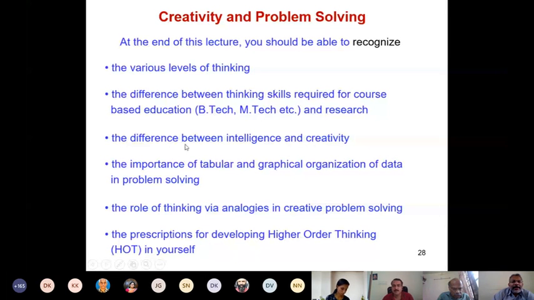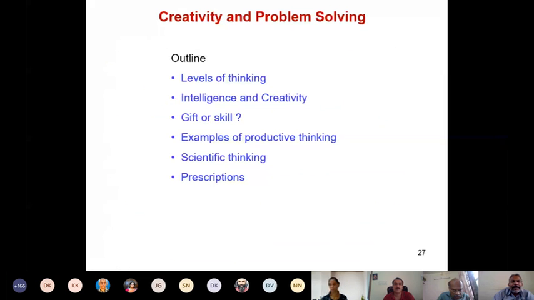You should be able to recognize the difference between intelligence and creativity. Then you should be able to recognize the importance of tabular and graphical organization of data in problem solving. I'm going back to the previous slide to show what was the equivalent thing earlier. Earlier I was saying I will talk about intelligence and creativity.